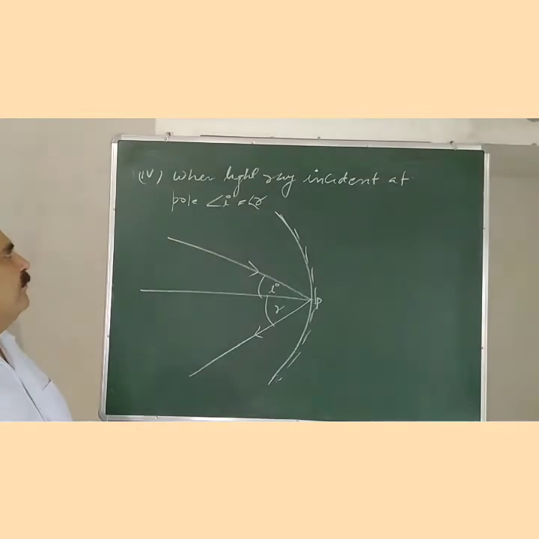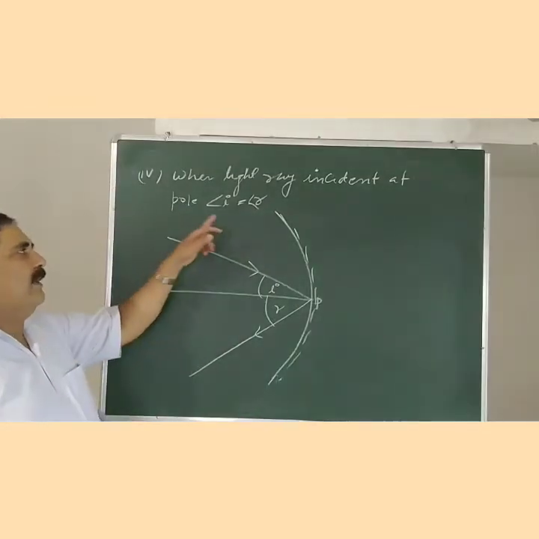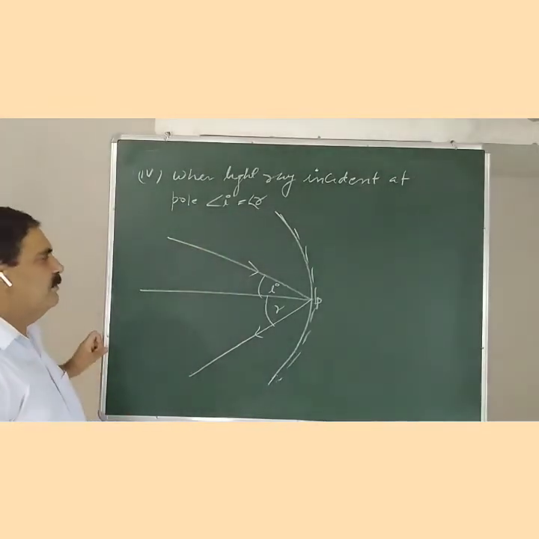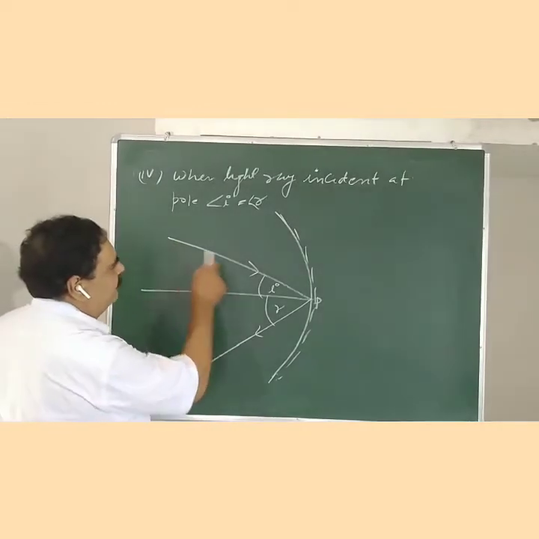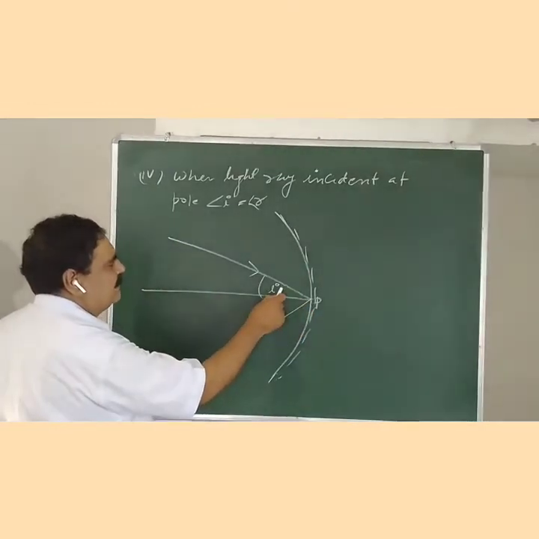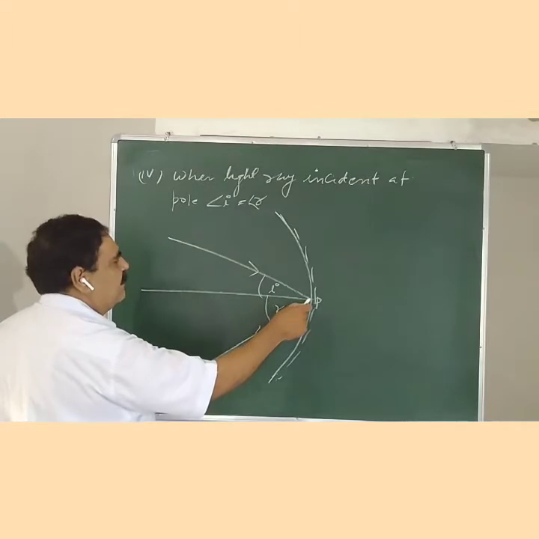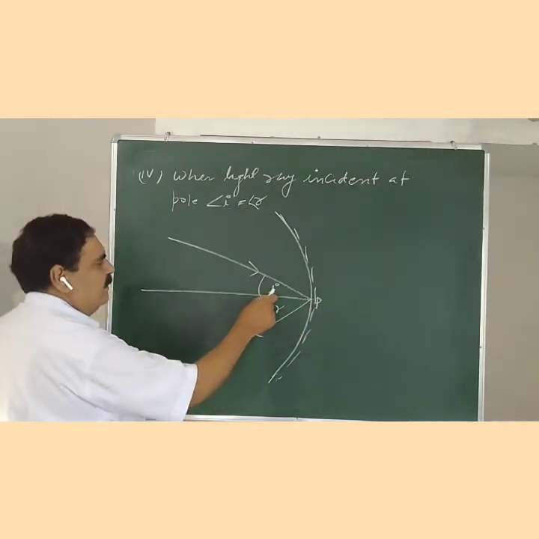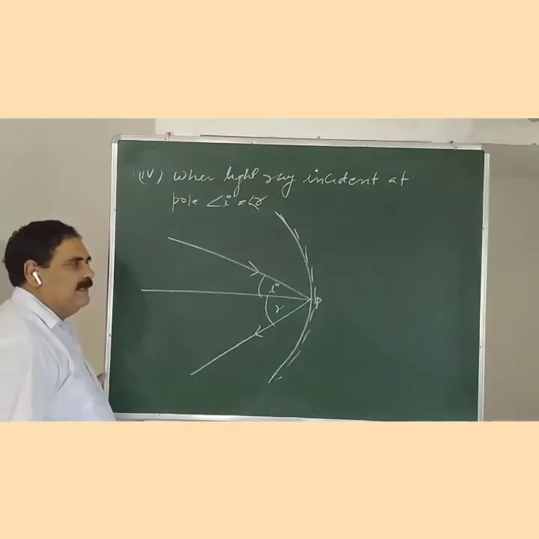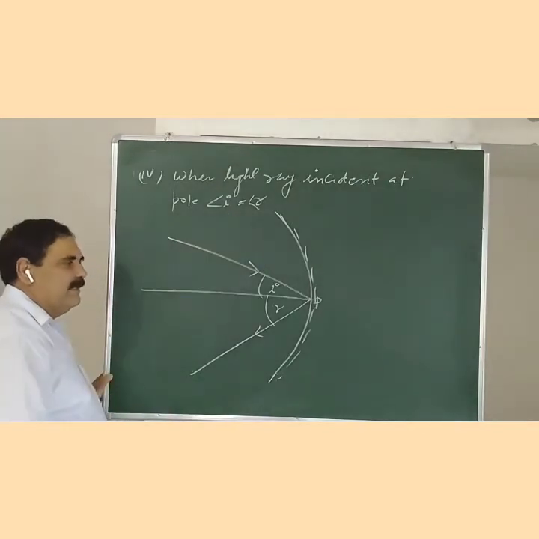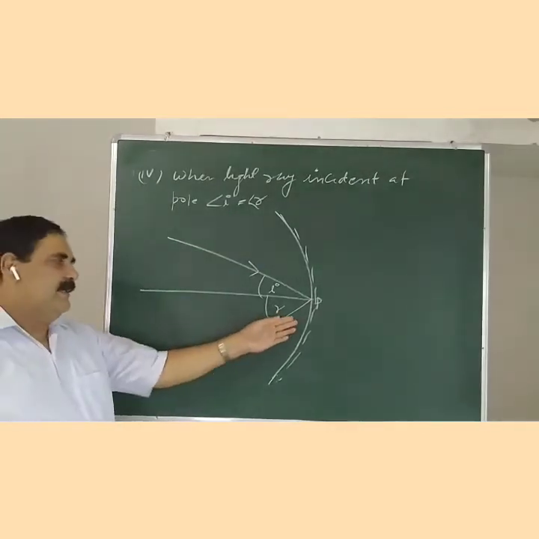Rule 4 is: when a light ray is incident at the pole, the angle of incidence is equal to the angle of reflection. Light ray incident at the pole, here the angle of incidence is i, the angle of reflection is r, and we know that the angle of incidence is equal to the angle of reflection. So the light ray is reflected in this path.